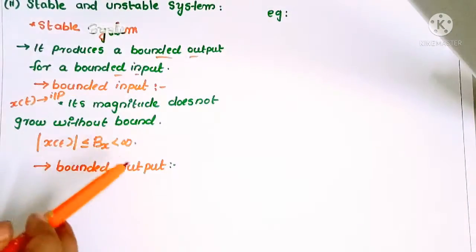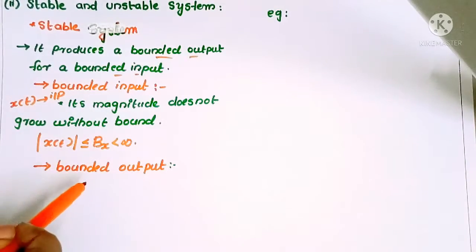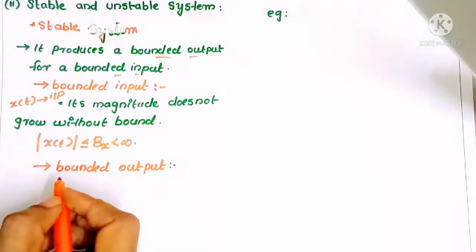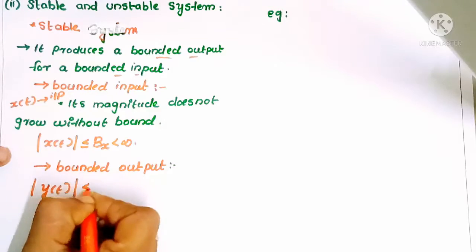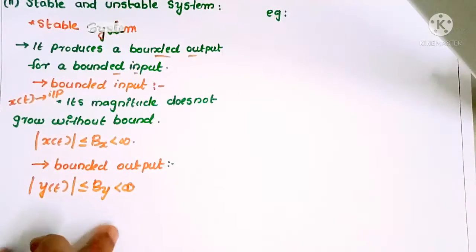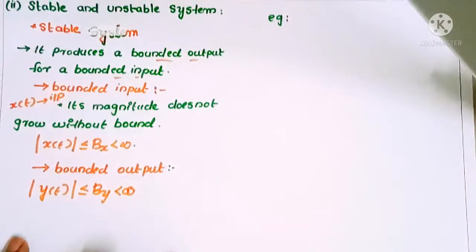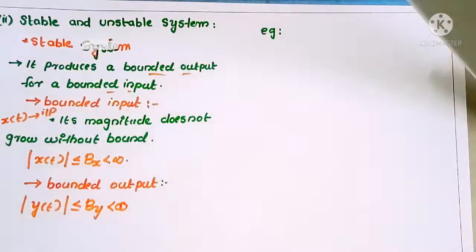Then what is meant by a bounded output? It is also the same as a bounded input. That means its magnitude doesn't grow without bound. So we can write modulus of y of t less than or equal to By less than infinity. That means here also we can predict the output signal, so we call this a bounded output. So if a system produces bounded output for a bounded input, then we call that system a stable system. Then what is meant by an unstable system?